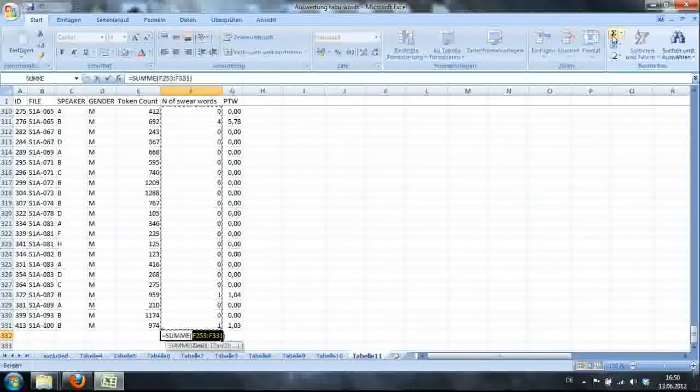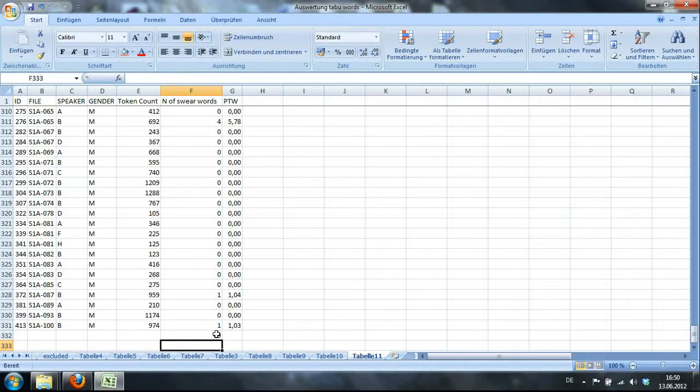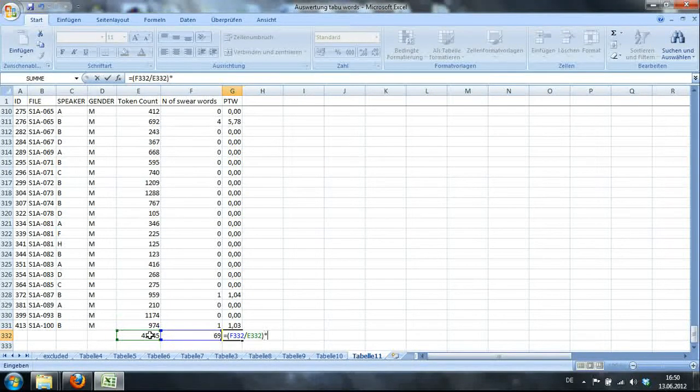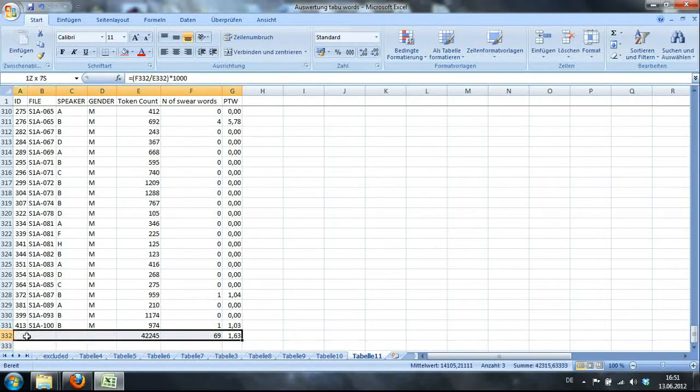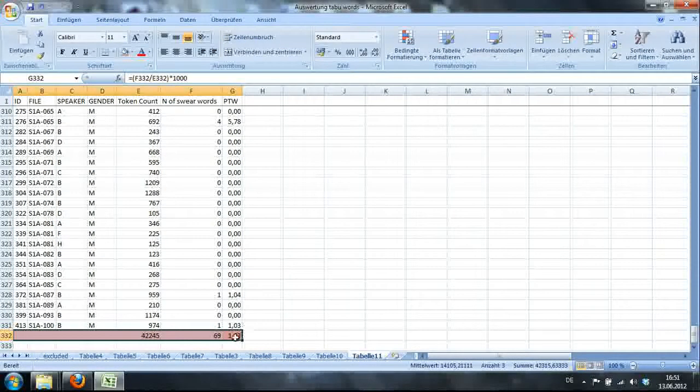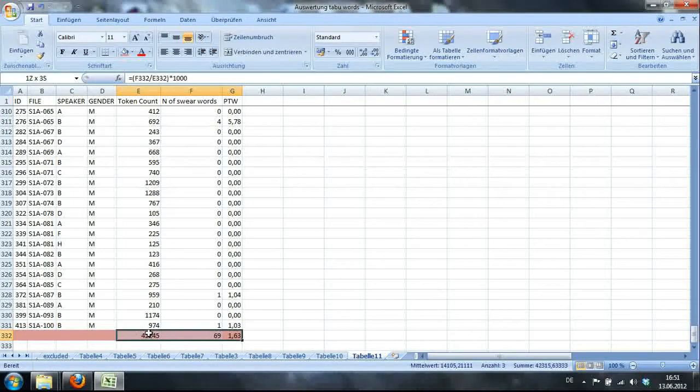Again, we sum up the total of swear words uttered by males, which is 69, so less than females. Now we sum up the words, but we also see that males have used a lot less words in the corpus. So now again we'll create the per 1,000 word frequency. Number of hits divided by the number of words uttered by males times 1,000. We here see that males have used more swear words than females, at least when it comes to per 1,000 word frequencies.